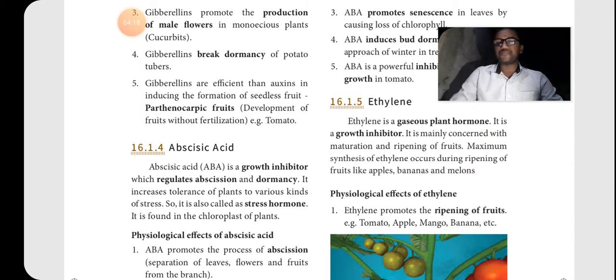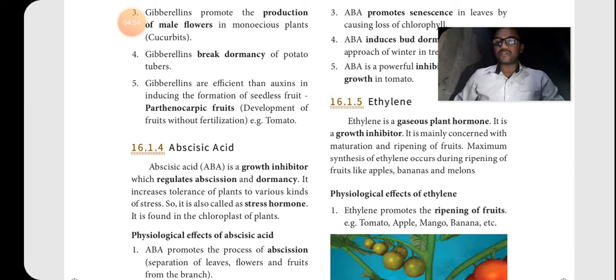Okay, then by indicating the special feature of a hormone, questions may be created, or scientific names may be asked. Not only the special feature, but due to its function also a question may be asked. So these are some of the parts. For the ripening of fruits, the gaseous hormone is ethylene; abscisic acid, short form ABA, is also there.